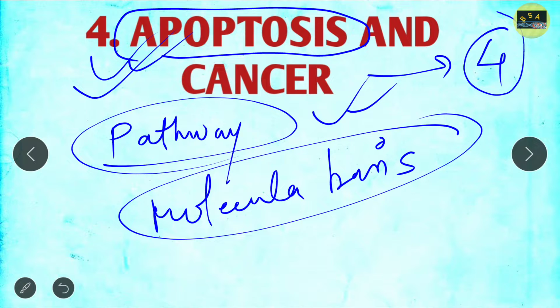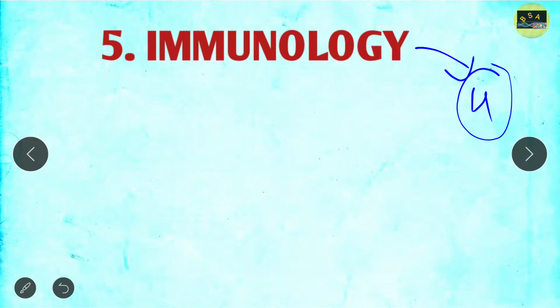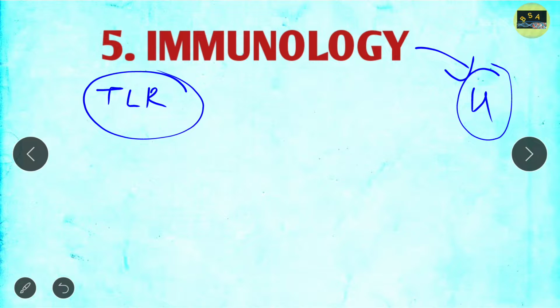Now the last part of this module, module number 4, is immunology. Here you will get two to three 4 marks questions, and you can easily attempt 2 4 marks questions for immunology, because they ask very simple questions for immunology. So what you should read? First you should read about TLR, toll-like receptor. If you go through my playlist page, I teach almost all the topics of immunology. So please go through that, because you will definitely benefit.